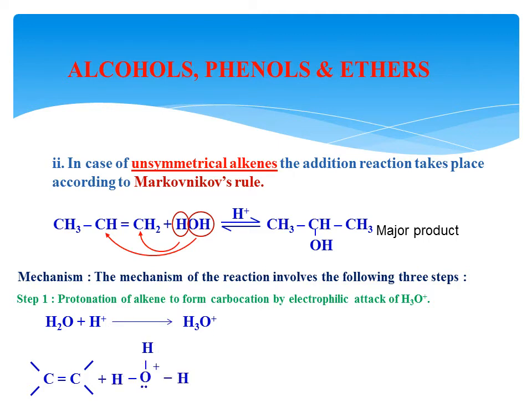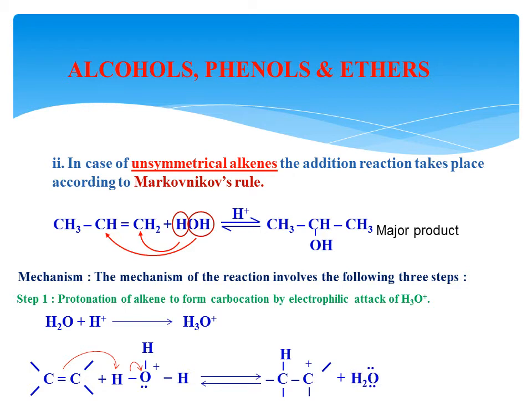Next, this hydronium ion attacks the double bond of the alkene. One proton of the hydronium ion attacks the double bond, and one bond shifts towards the proton. The proton loses its positive charge, but the carbon attains the positive charge. This species is called a carbocation.